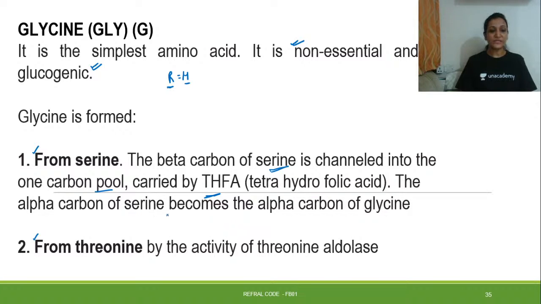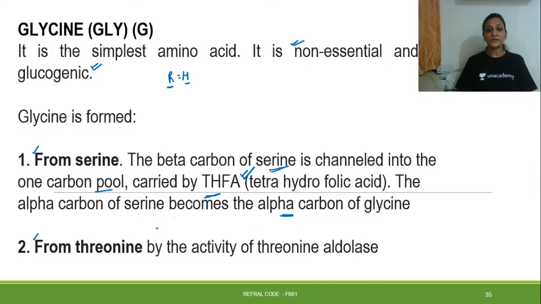The alpha carbon of serine becomes the alpha carbon of glycine. We'll just see the structure also.